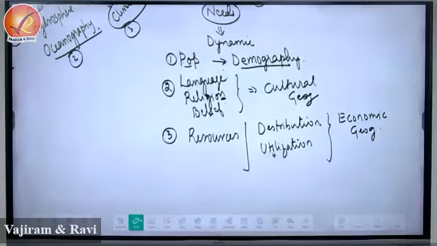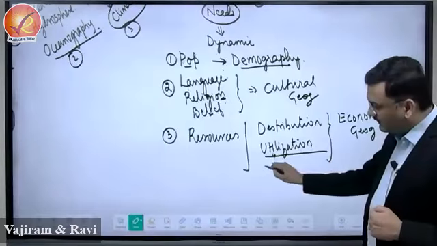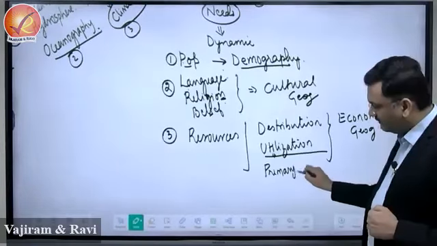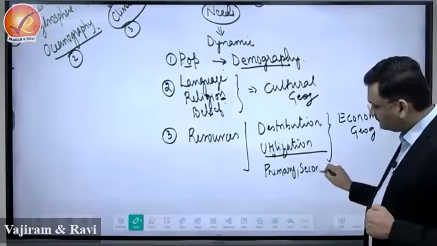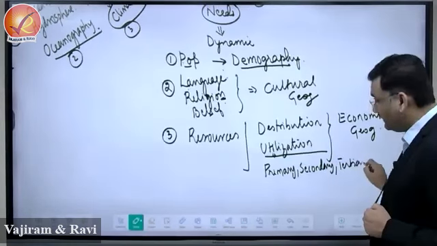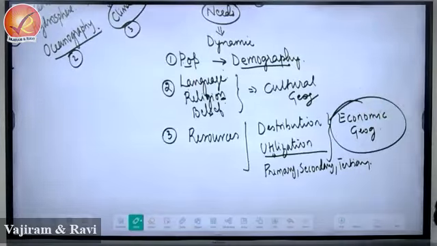Okay? So utilization of the resources through what type of activities? The utilization will be through primary or secondary or tertiary activities. So economic geography is focusing on how these activities are organized on the world map, right?